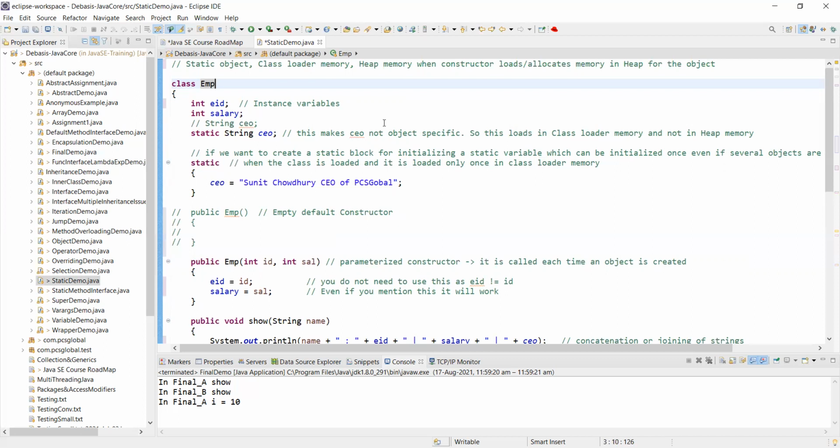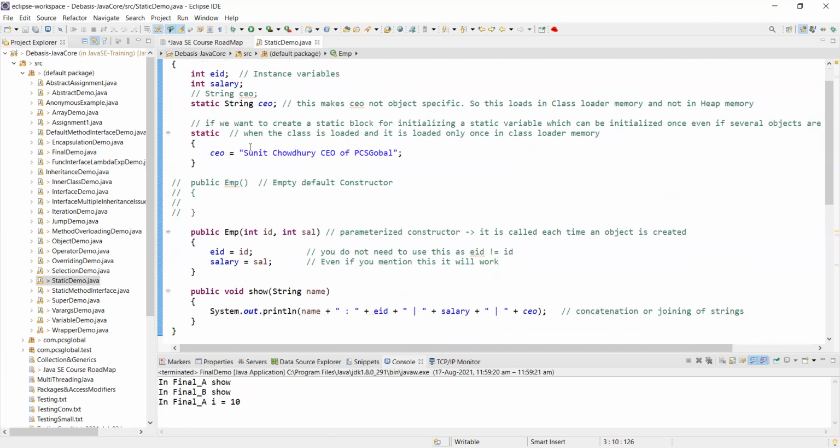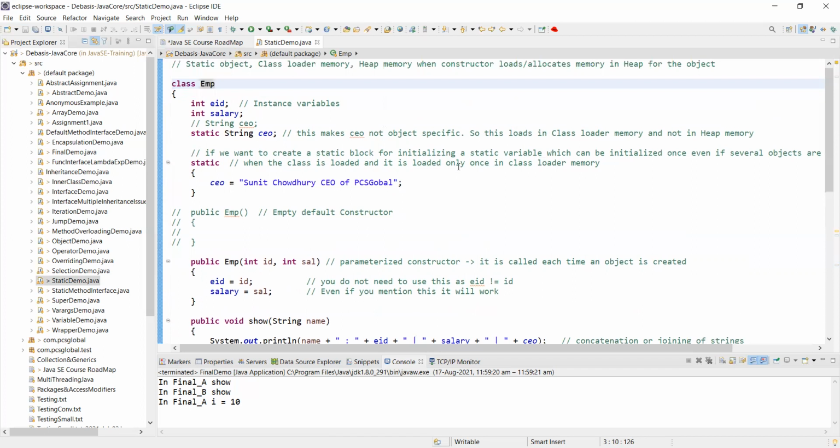Whenever you save it, because you have a JVM, it is compiling. If there was something wrong, immediately it will show that there is some issue. There will be some cross sign coming up. So that means your class has been defined. EMP has been defined. Now, definition means it has to load it somewhere. It has to keep that definition somewhere, right?